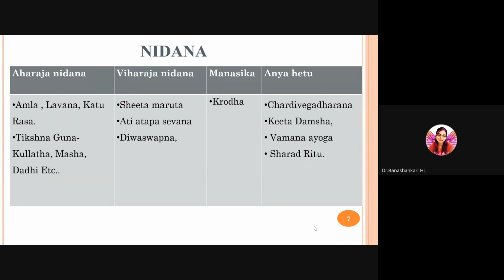Anya Hetu, Chardi Vega Dharana. We know that when the urges are held, or we suppress the Vega, it causes some symptoms. In Chardi Vega Dharana, that is suppression of vomiting, one such symptom is manifestation of skin diseases. Then Etadamsha, any insect bite, Vamana Ayoga, improper purification, that is emesis. And in Sharad Rutu, as Prabhava of Rutu, there will be Pitta Prakopa. Pitta will be aggravated in the autumn season.